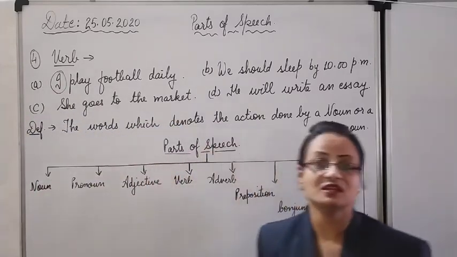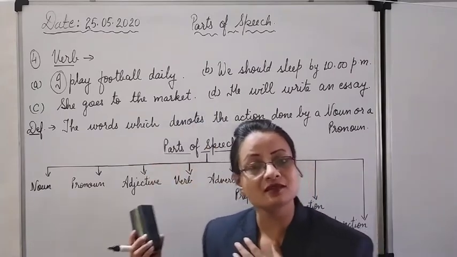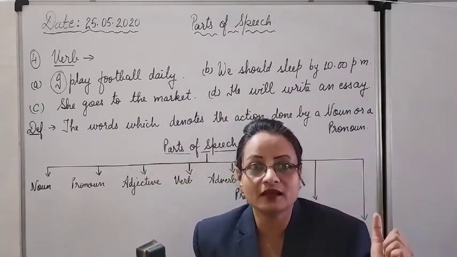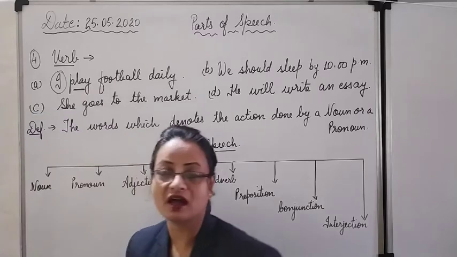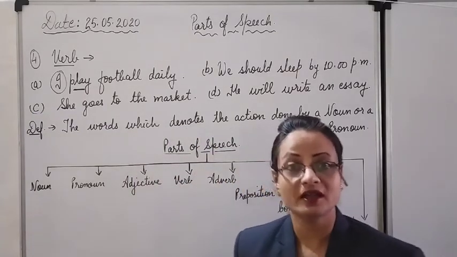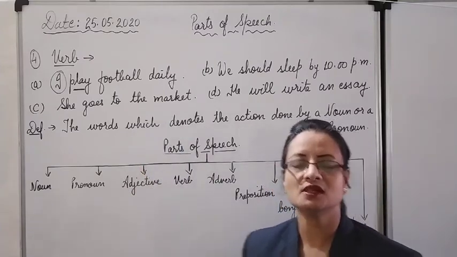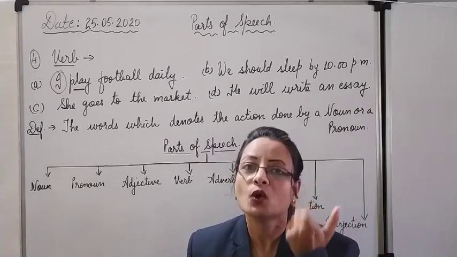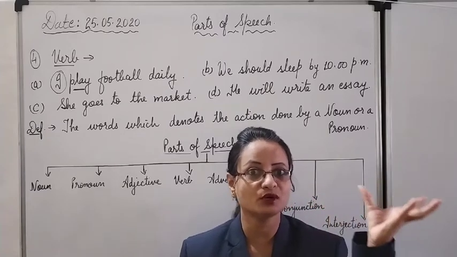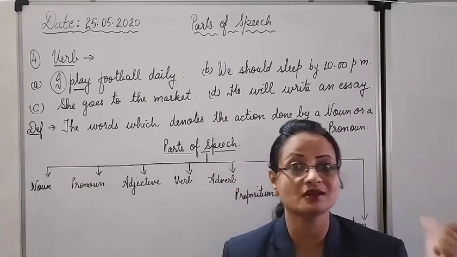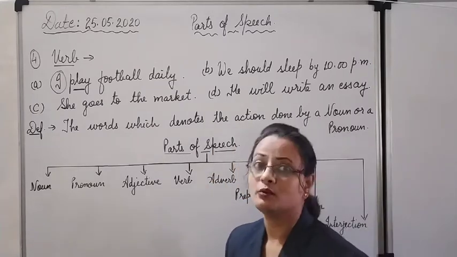I, the doer of the action here. Now we will see the action done by I. I play football daily. What action do I do in this sentence? I play. Play shows the action of playing. So here the word play, just nearby I, denotes the action done by I. It is the verb, the action word. So simple as that. Verb is very simple. You have to find out only the action words. Clear? If you cannot identify the action words, go to the subject, the doer of the action, who is the hero of the sentence, and then go to the action done by that person. Clear? You will get the verb.